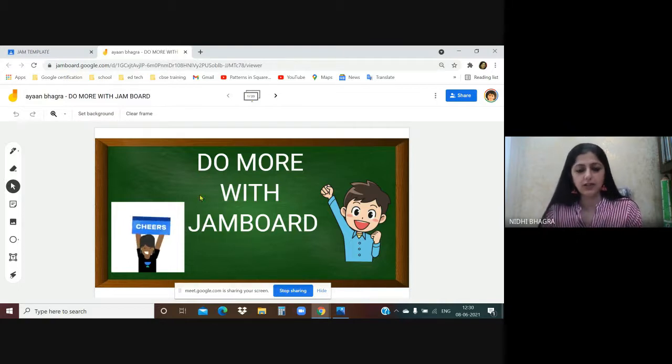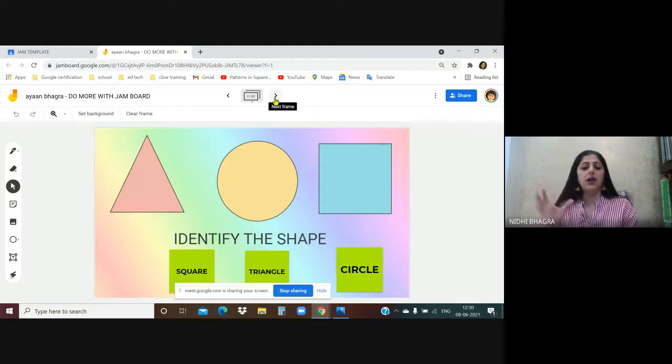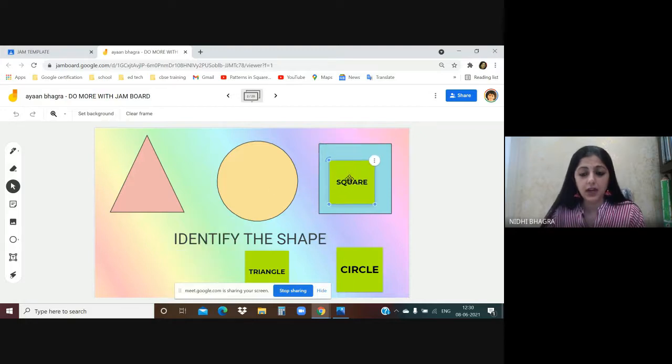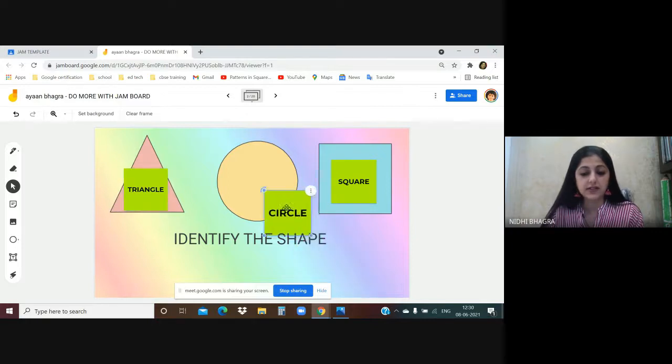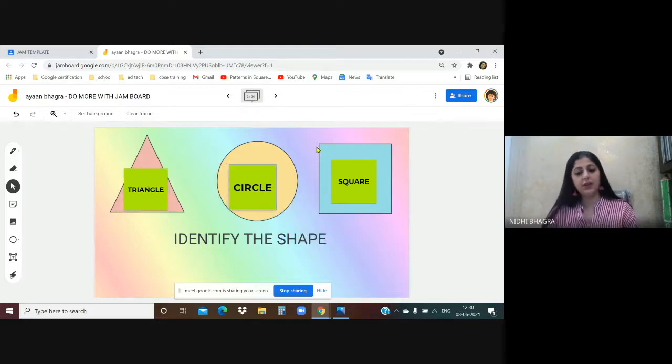Now the child will look at the heading, whatever is your heading, it's a subject related heading, content, whatever you have planned out. Now go to the next one. I've tried to include many subjects. So the question is identify the shape. Now the child will look at this. This is a drag and drop activity where the child has to identify. So this is a square, the child will drag and drop, triangle, this is a triangle and this is a circle. Done. This activity is done by the student. We'll move on to the next one.